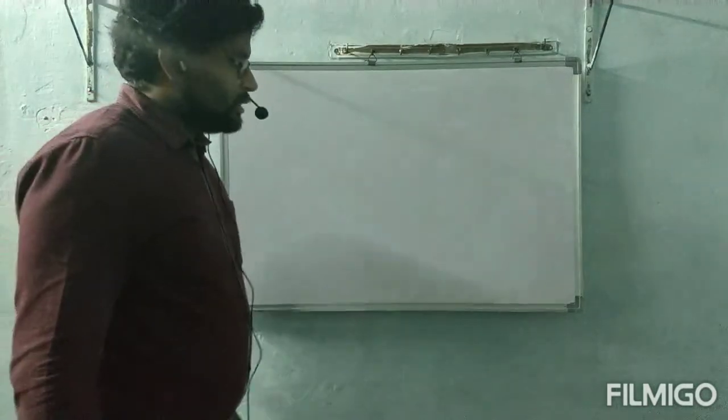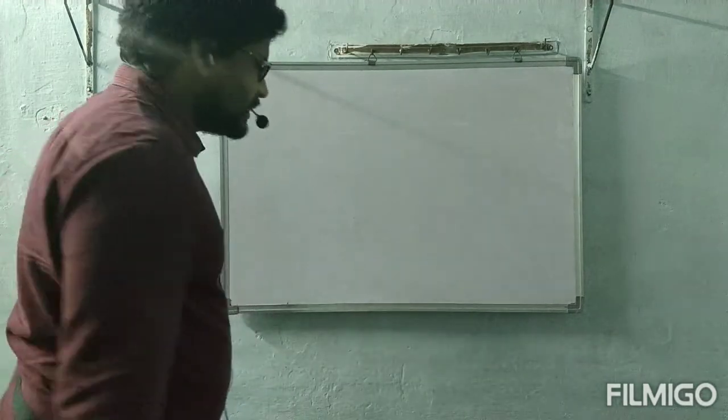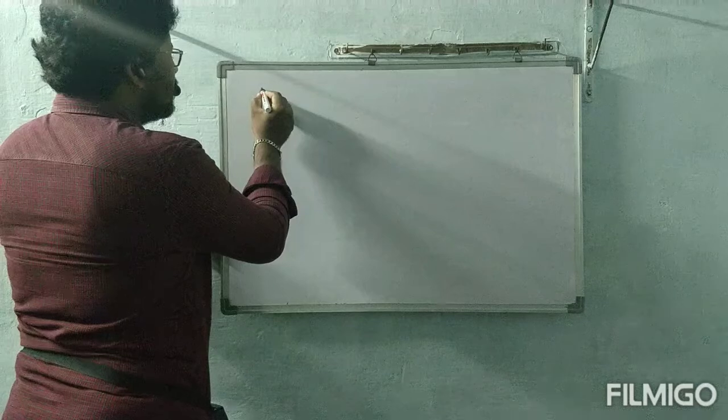Now, the next concept under this dual nature of electron is de Broglie's wave concept.